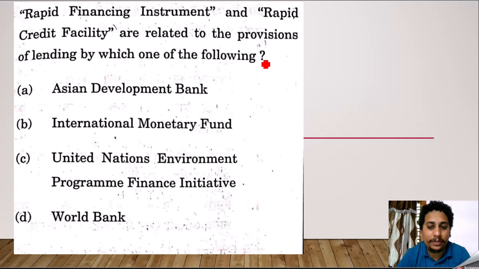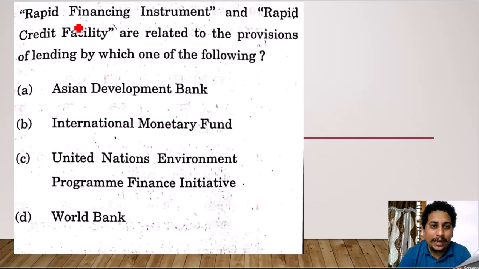I cannot promise the similar elimination technique will work for the other questions also, but definitely the questions on the economy can be eliminated with the options. Let us check how.